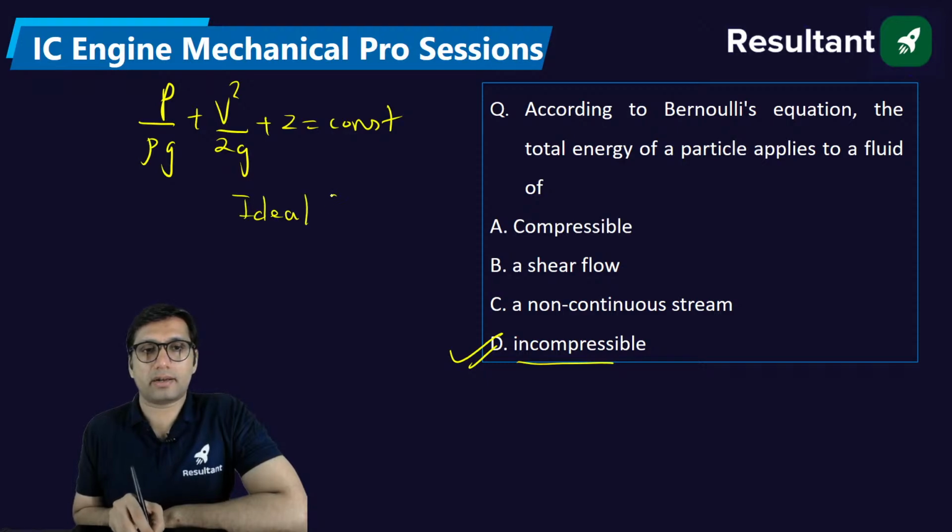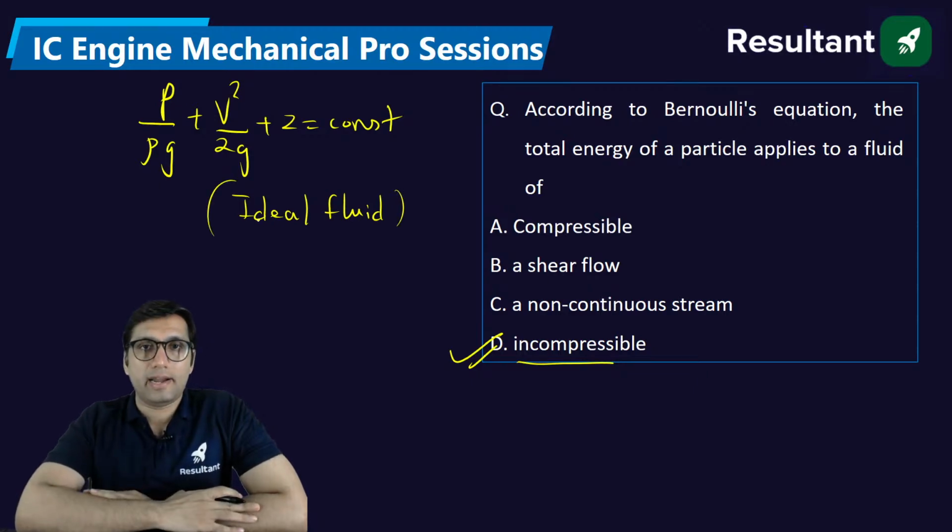And what are the characteristics of an ideal fluid? An ideal fluid is a fluid which is irrotational, non-viscous, incompressible. These are the characteristics of an ideal fluid.